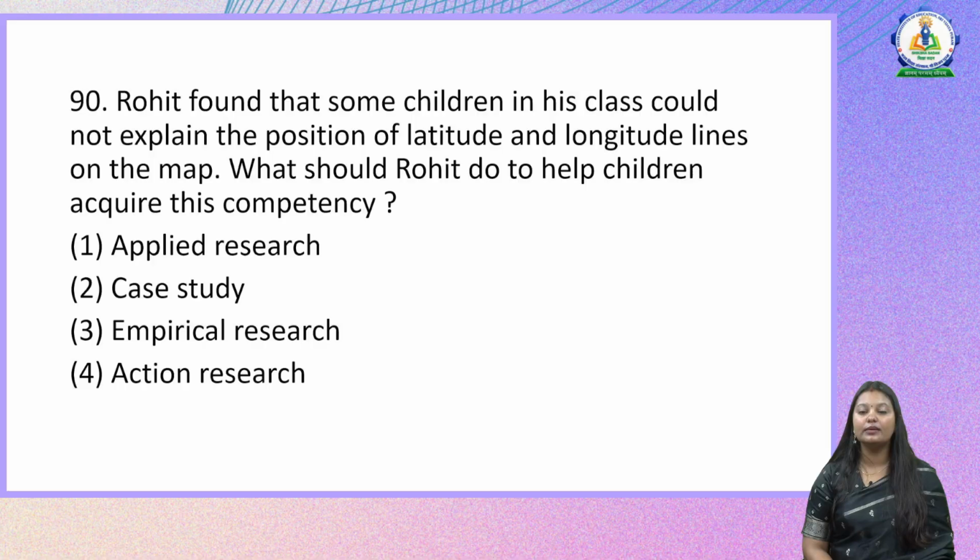Rohit found that some children in his class could not explain the position of latitude and longitude lines on the map. What should Rohit do to help children acquire this competency? So this particular teacher realizes that in his class some of the students are having an issue with a specific topic, which is position of latitude and longitude lines. So when a teacher is trying to improve the learning of his own learners and also trying to conduct a small scale research in the class in order to improve the outcomes, it is called action research. So the right answer here is action research.